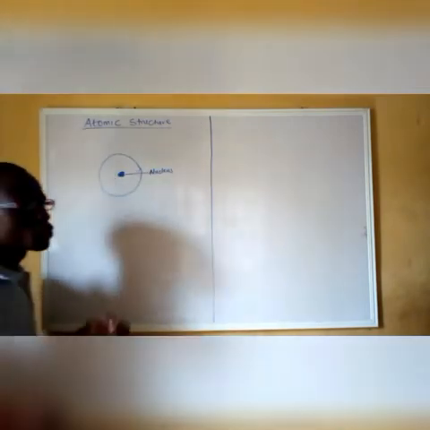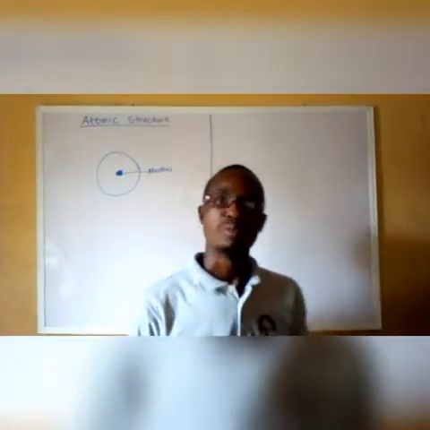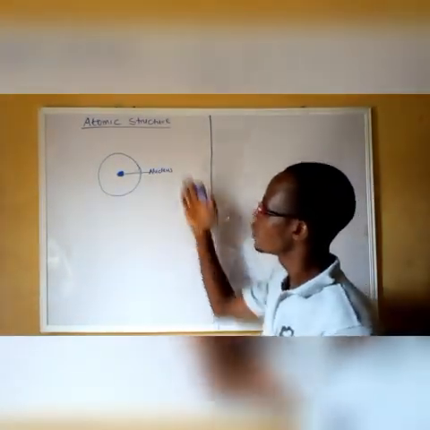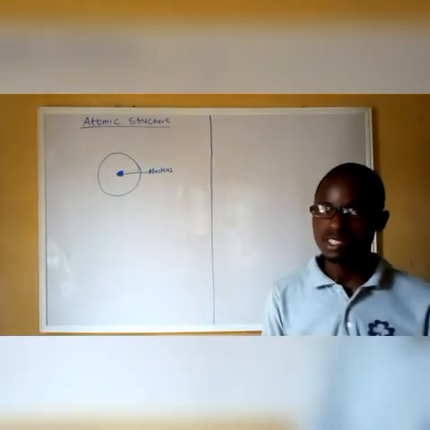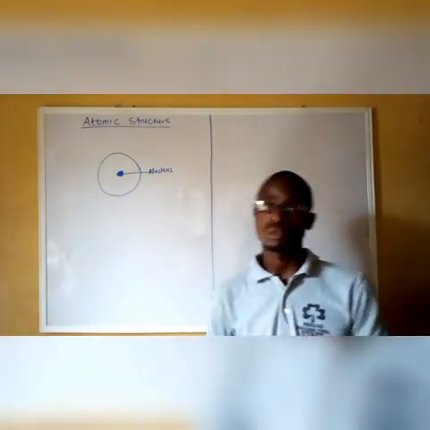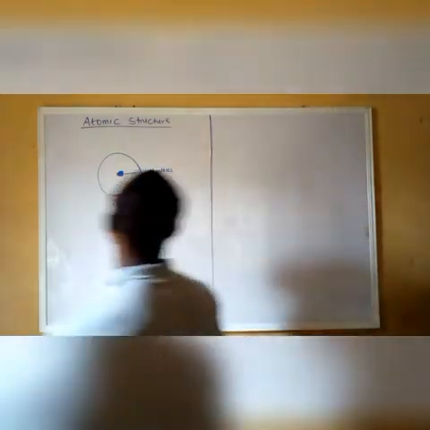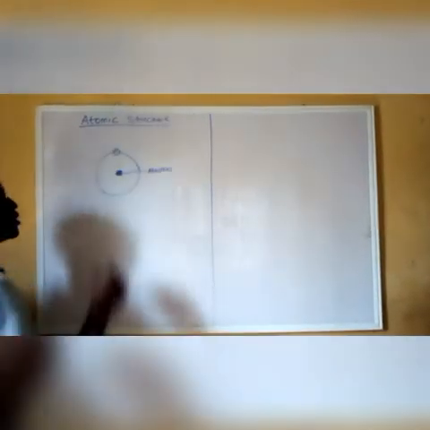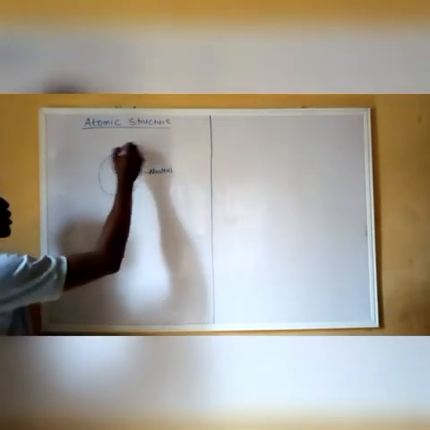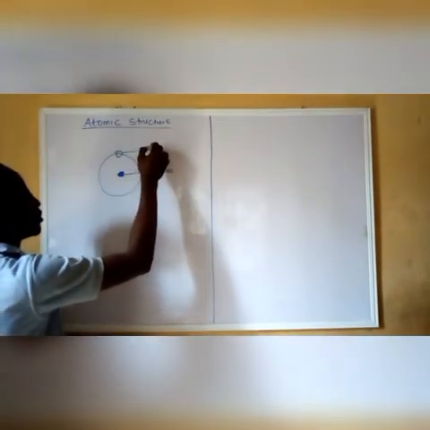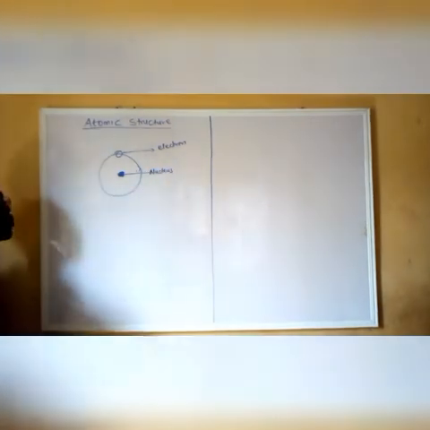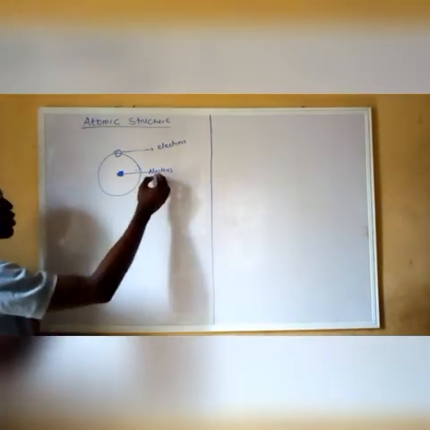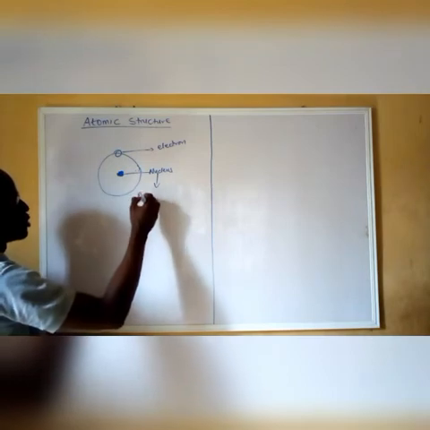The electron is not restricted to a particular path of movement, but we are just drawing an imaginary circle or line to represent the possible position of the electron around the nucleus. So we assume the electron is outside the nucleus. This is the electron, and this is the nucleus.